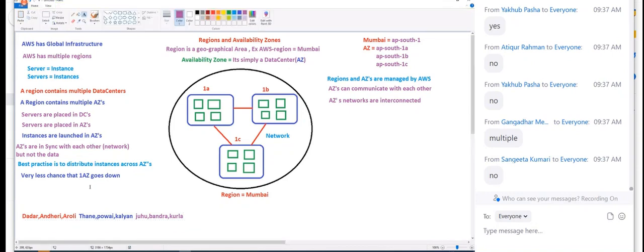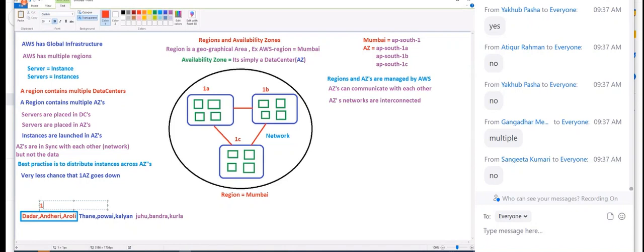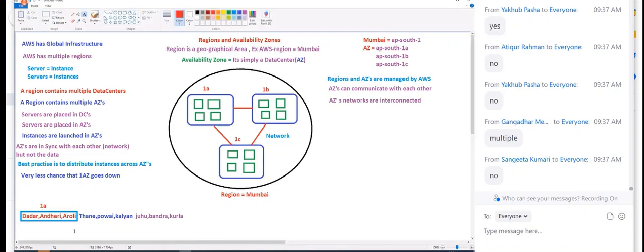Let's say he might have one data center in Dadar, another data center in Andheri, and another in Aroli, and the collection of these multiple data centers he calls 1A.